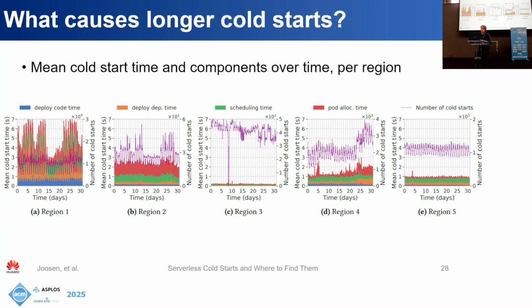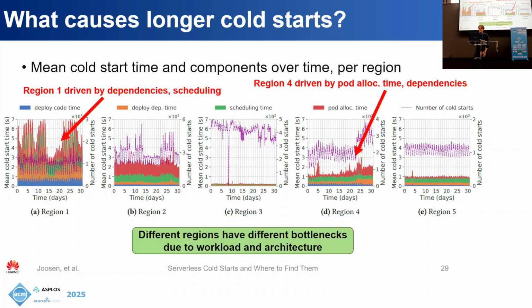So here we can see the different cold start components over time, as well as the number of cold starts. And first of all, we can see that the contributions of different components in different regions are quite significantly different. So these are all the components that I mentioned earlier. So that's pod allocation time, scheduling, deploying code, and deploying dependencies, and also the number of cold starts in purple.